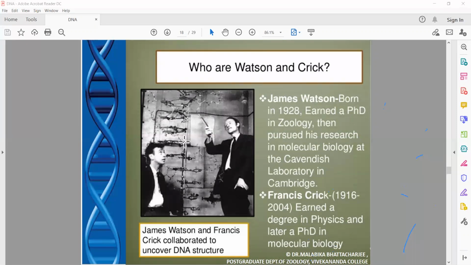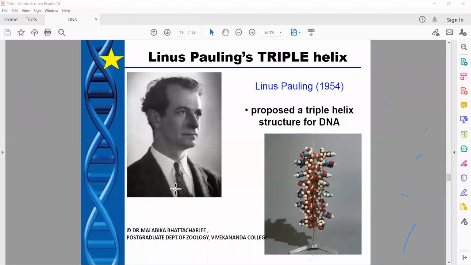And so this is that famous structure of Watson and Crick, as you can see in the background. And this is, I was talking about Linus Pauling. He had proposed the alpha helical structure of protein. Not only that, he also proposed a triple helical structure of protein. By now, all of you know that DNA is made up of 2 antiparallel chains. But when Pauling started his hypothesis, he said that DNA is made up of 3 chains. So it was in 1954.